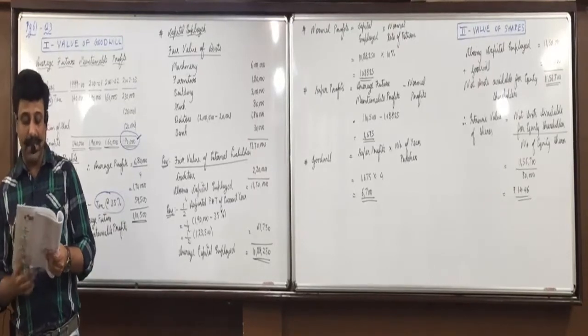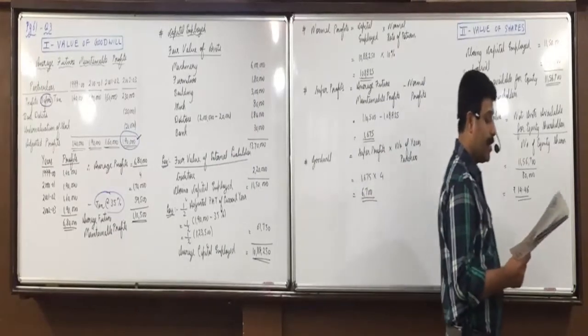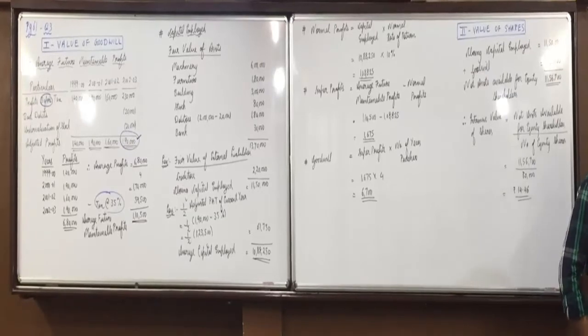Balance sheet of JG Limited as on 31/12/2005 was as follows, rupees in thousands. Will we take 5 lakh equity shares of 10 each? Okay, here also, is there any valuation of goodwill given to be done? Yes, see the last sentence. Find out the intrinsic value of 100 different categories of equity shares. For this purpose, goodwill may be taken as 3 years purchase of super profits. Dividend distribution tax has been ignored. So here also first we have to find the value of goodwill.